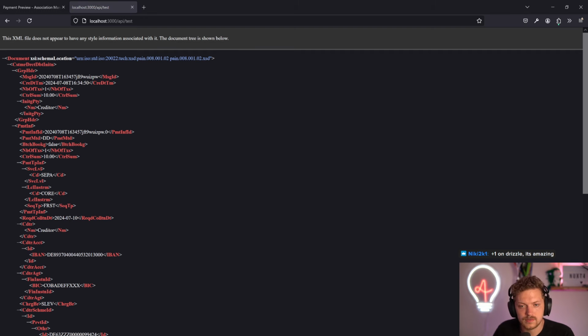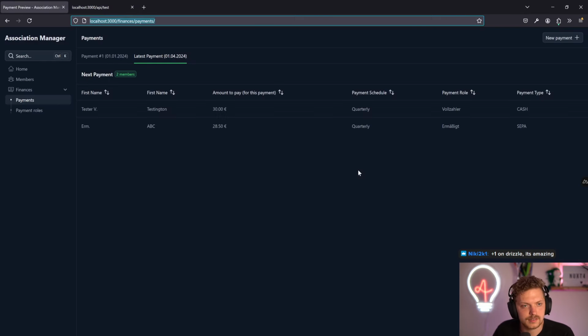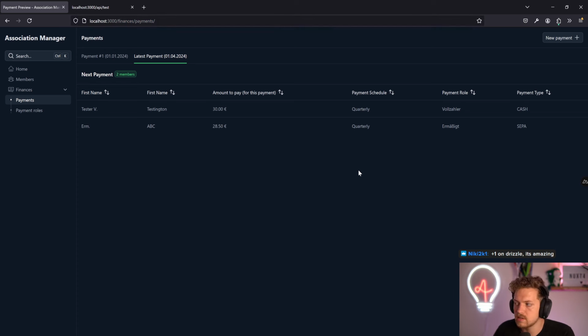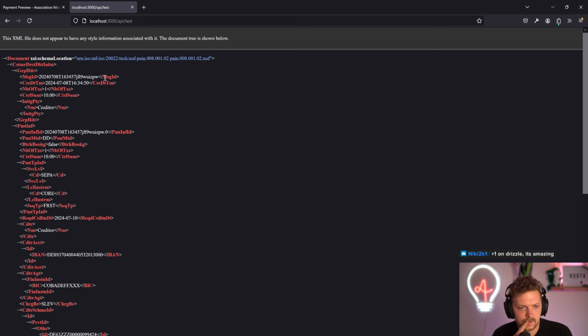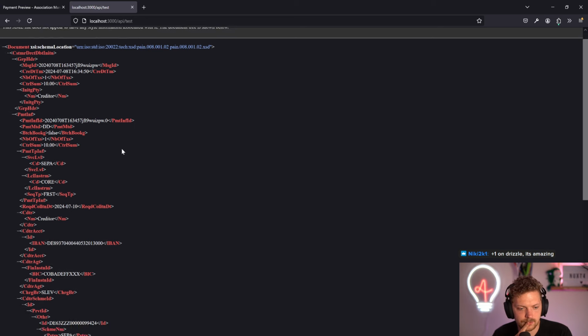Also here, very important, I use Drizzle with SQLite, which is different from using Postgres as well. I also see some Drizzle fans in chat. That's great. Happy to hear that. So yeah, we have that XML. We are basically fine with that.